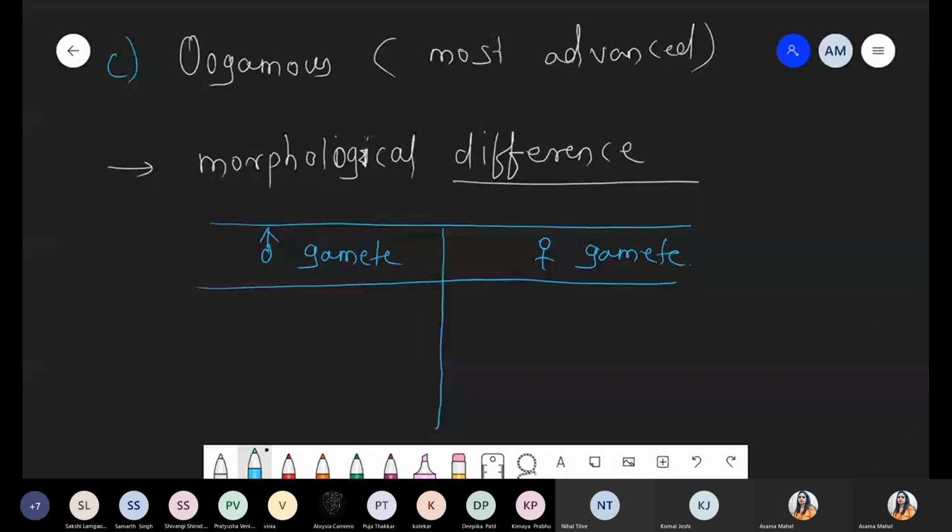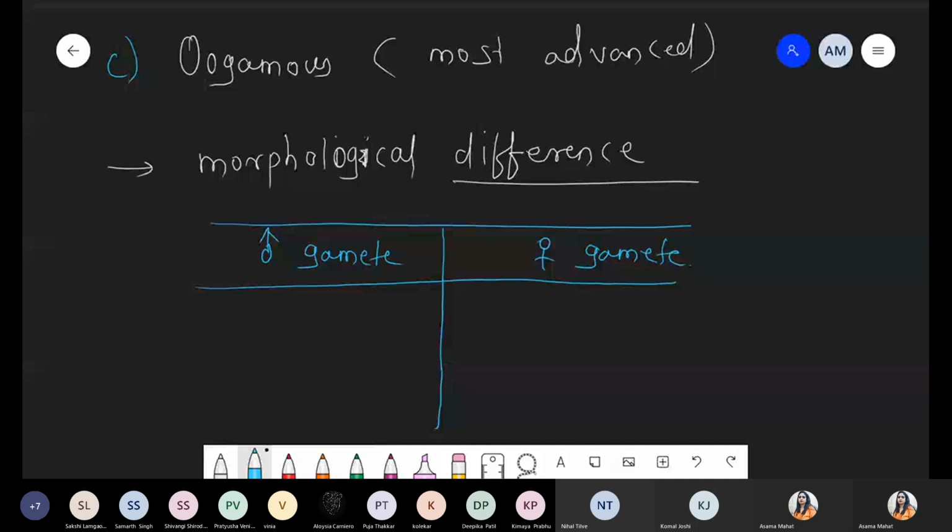Unisogamous means morphologically different with respect to size. They never ask a question on this concept directly, but they give an example like Chara, Chlamydomonas, or fungus, and ask which kind of reproduction is present: oogamous, isogamous, or unisogamous. To solve that kind of question, we have to understand the basic difference between iso, uniso, and oogamous. Chalo.